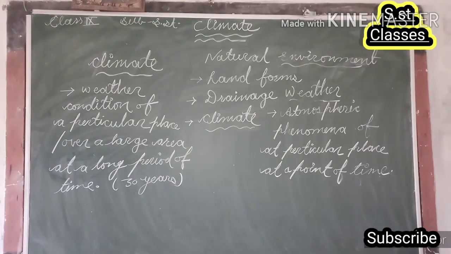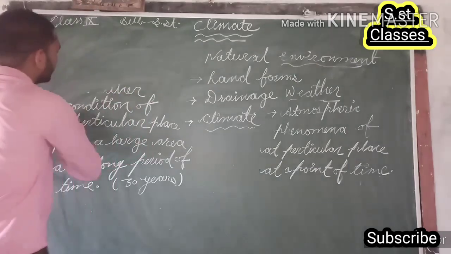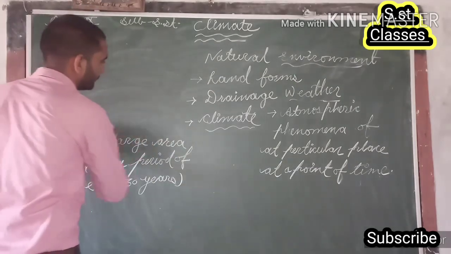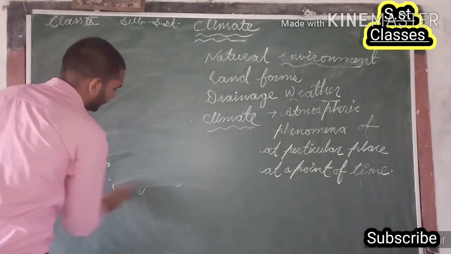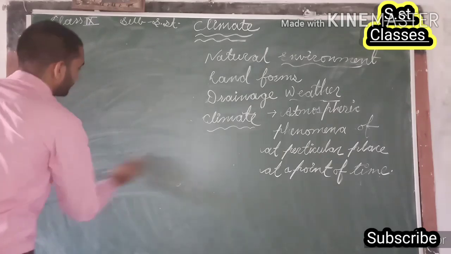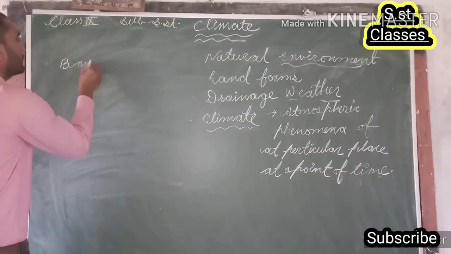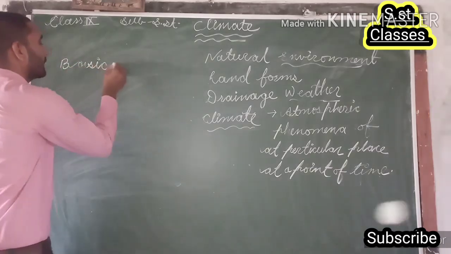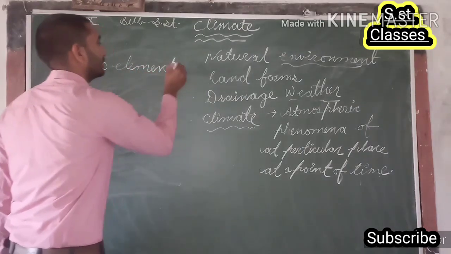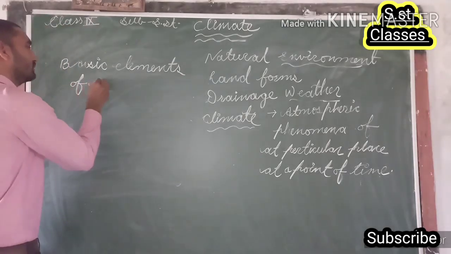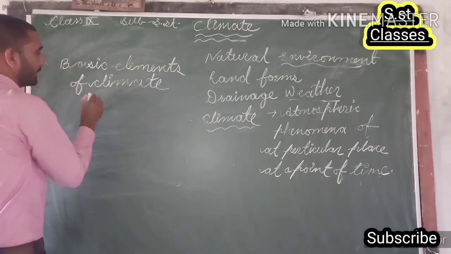Now the next point which we are going to discuss here is related to the major elements of the climate of a particular place. Which are the basic things related to the climate of a particular place? So the basic elements of climate are: